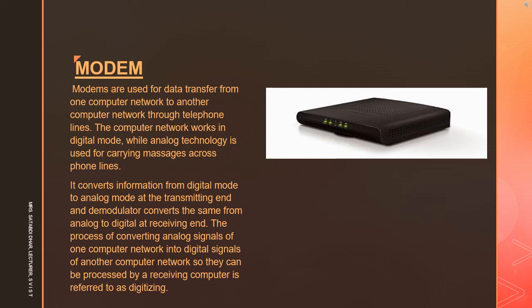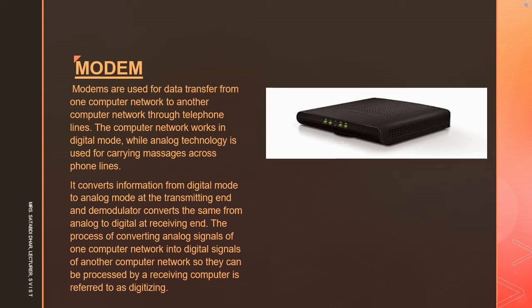When an analog facility is used for data communication between two digital devices called data terminal equipment, that is DTE, modems are used at each end. DTE can be a terminal or any terminal in a computer.